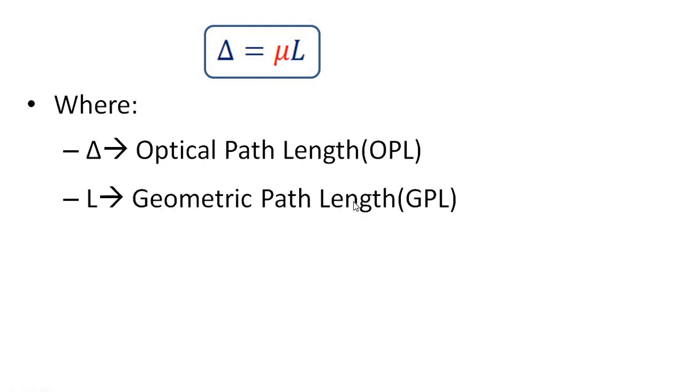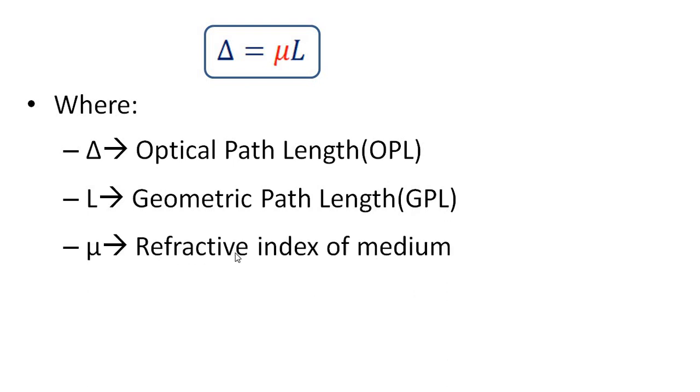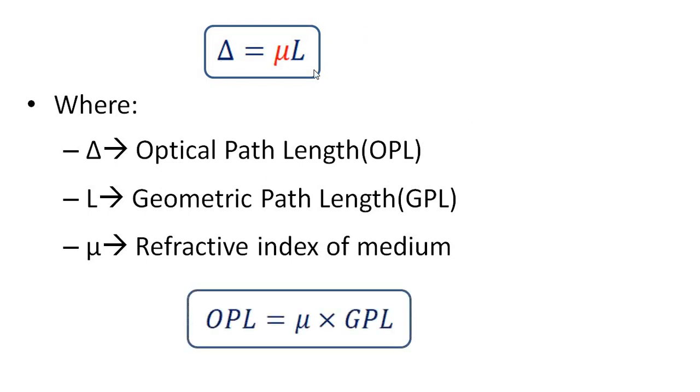L is the geometric path length, which can be represented by GPL. Mu is the refractive index of medium. Or this equation can be written as OPL equal to mu into GPL, or optical path length equal to refractive index of the medium into geometrical path length.